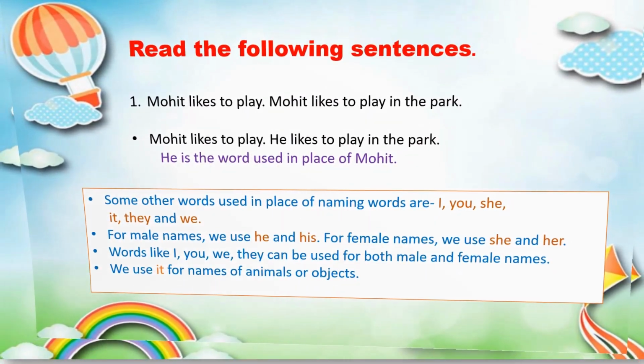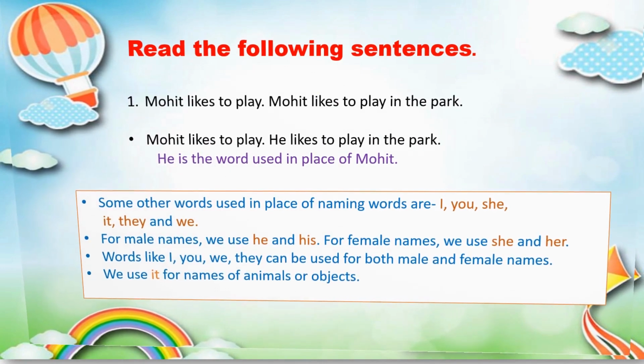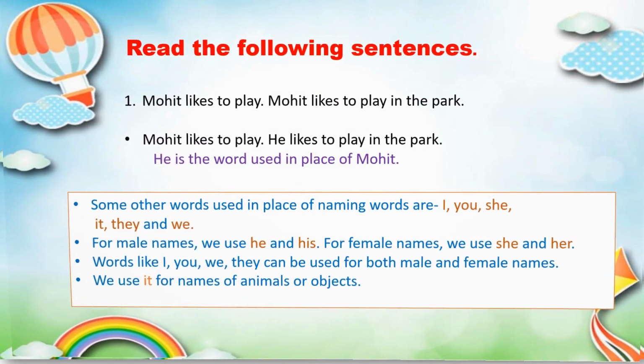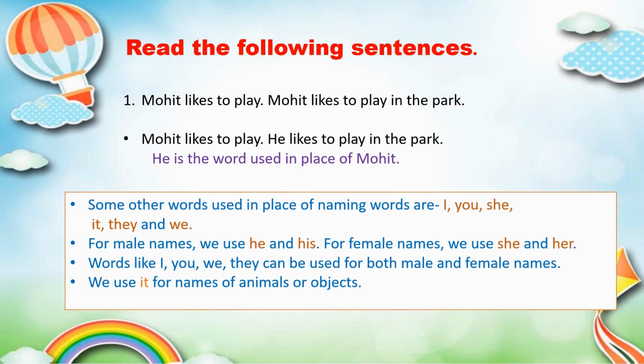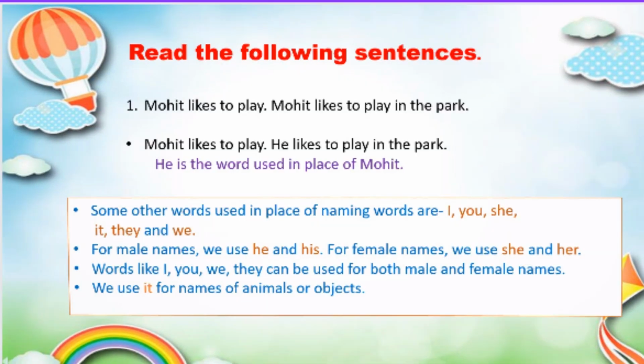Read the following sentences. 1. Mohit likes to play. Mohit likes to play in the park. 2. Mohit likes to play. He likes to play in the park. He is the word used in place of Mohit. Some other words used in place of naming words are I, you, she, it, they, and we.